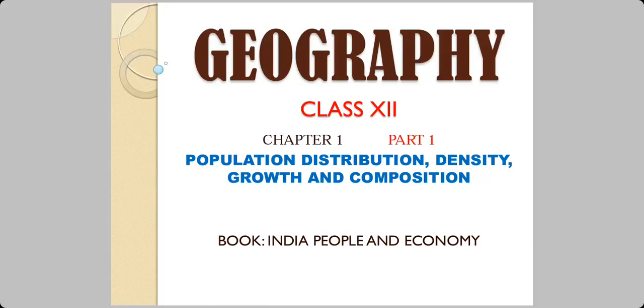Hello students, we are in the first chapter of this book of 12th standard known as India, People and Economy. The chapter's name is Population Distribution, Density, Growth and Composition. This is the first part of the chapter on this video, and be sure to watch the second part also.